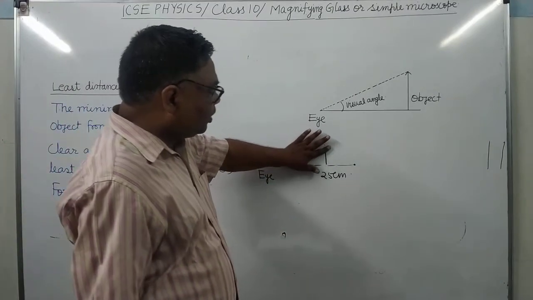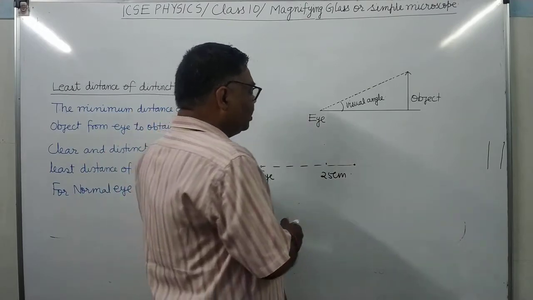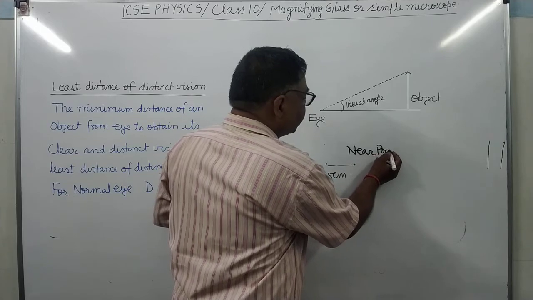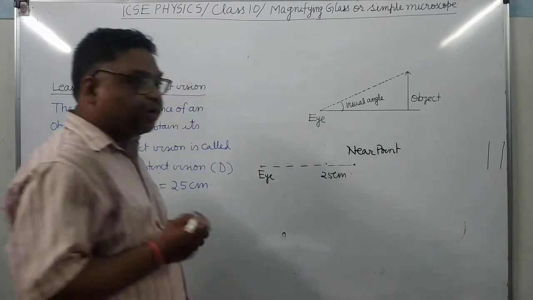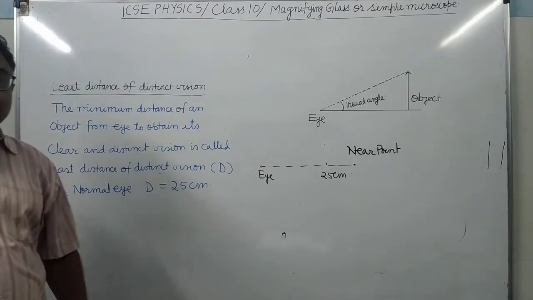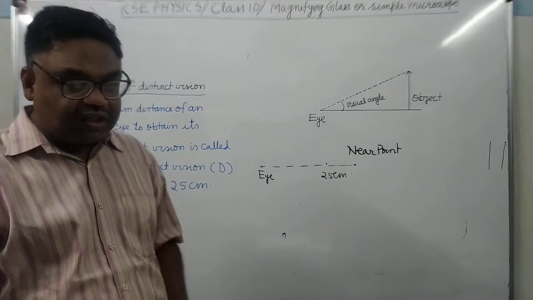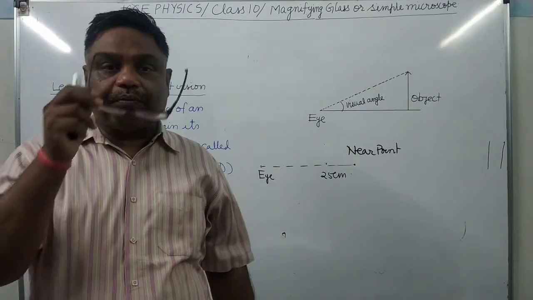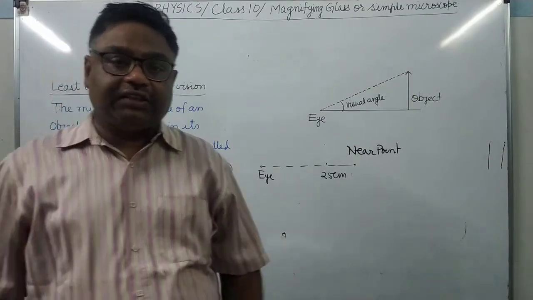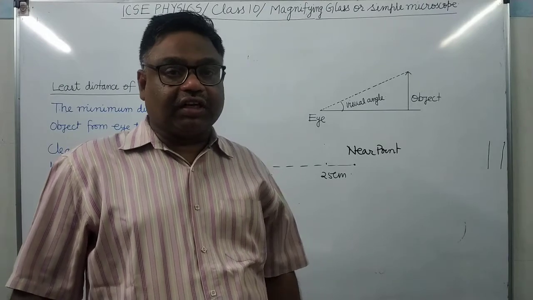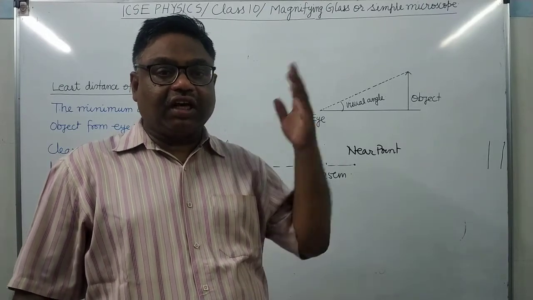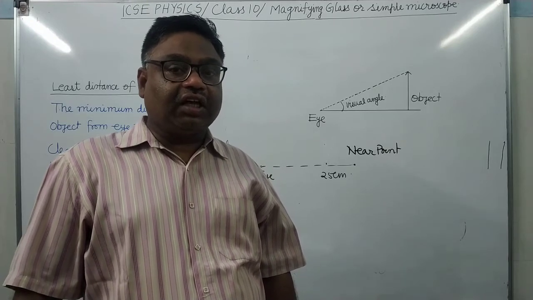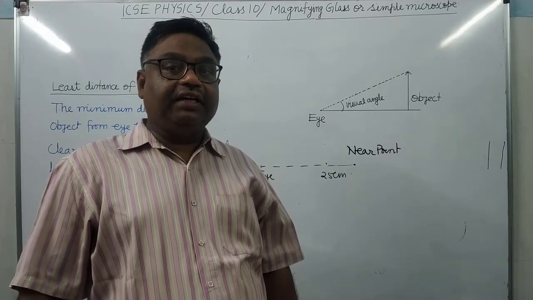So this point that is 25 centimeter from the eye is called the near point. It is called the near point. If it is asked, for a normal eye, whose vision is 6/6, what is the distance of the near point? It is 25 centimeter. What is the far point? It is at infinite distance because you can observe the stars. It's clear? And stars are billions of light years far from the earth. The distance of stars is in light years.